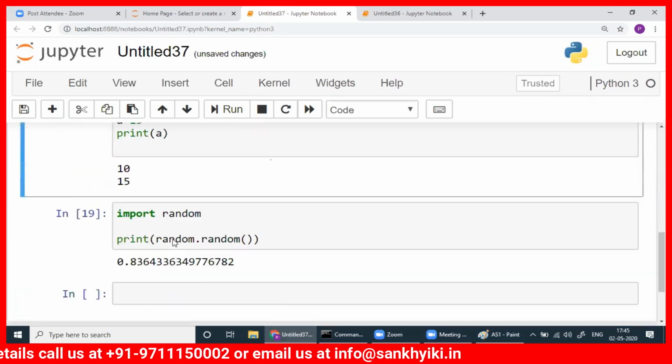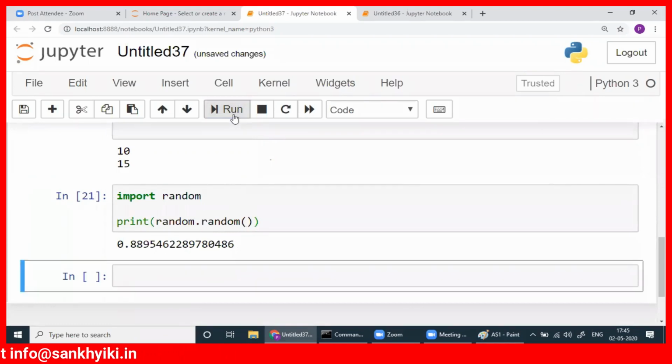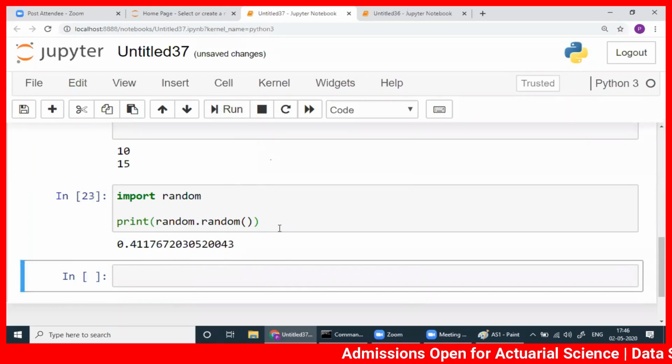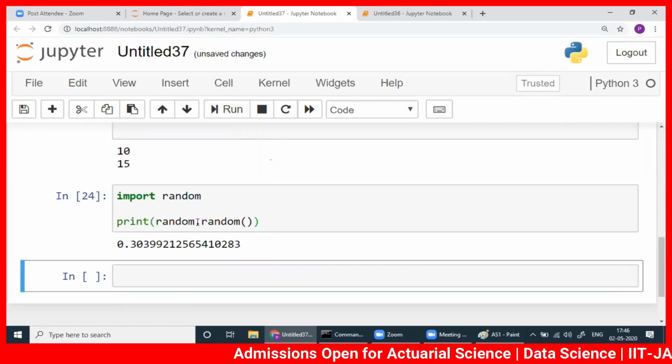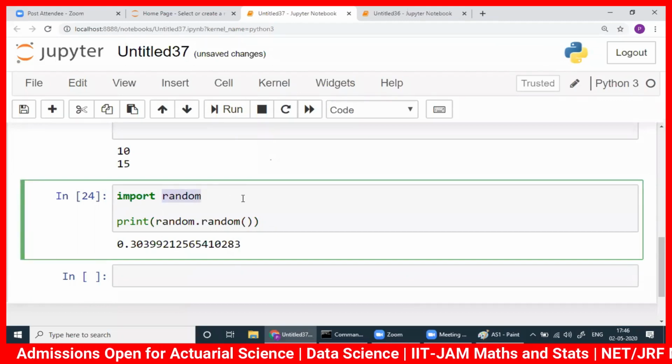Okay. Now coming back to random here, import random, print random.random. So you run it once again. See, we got another number. Remember, these numbers are between 0 to 1. Okay. You run once again, 0.85. You run once again, you got 0.411. You run once again, 0.30. So with random, what all you can do, those things also we can check.